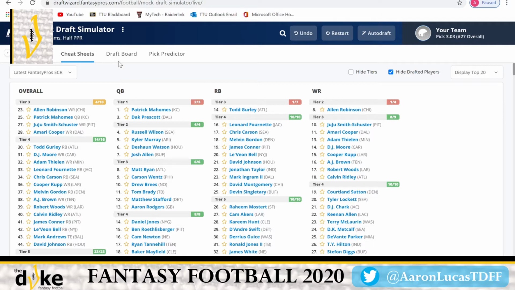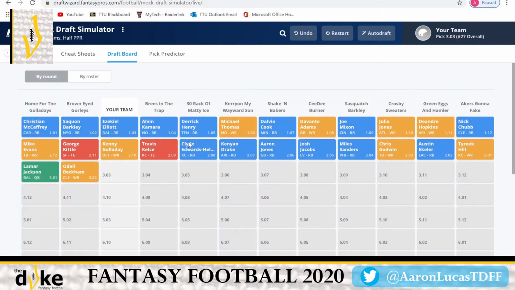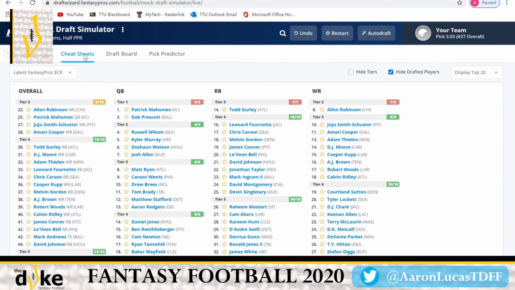Alright, so Todd Gurley didn't even go, which I'm glad we didn't take that pick, because that would have just meant we jumped on him and we would have lost out on Kenny Golladay. George Kittle, Mike Evans, Lamar Jackson, and Odell Beckham Jr. So going into the 3rd, personally, I wouldn't take a quarterback in the 2nd round in a base normal league or a regular, unless it's just half PPR. But now I do know that Patrick Mahomes is open, and this is where I would be taking those quarterbacks if they are available. We definitely have a long time before our next pick,